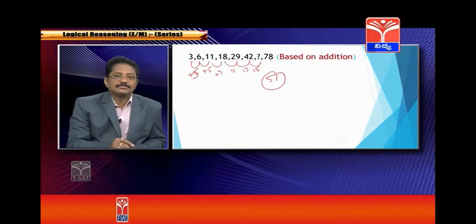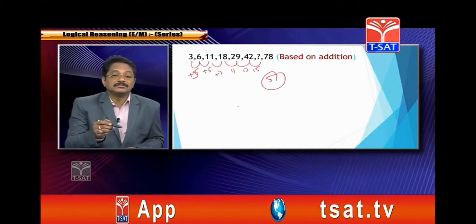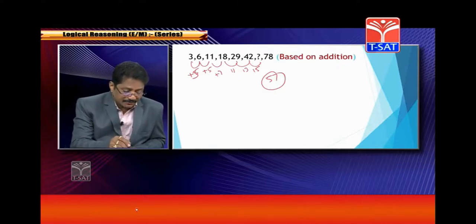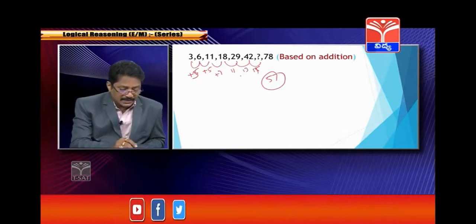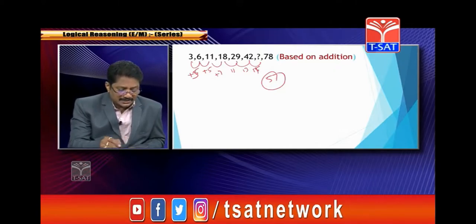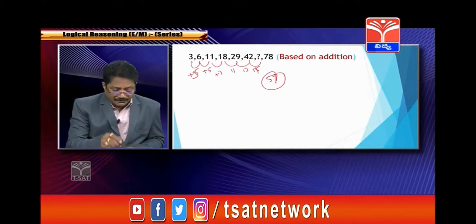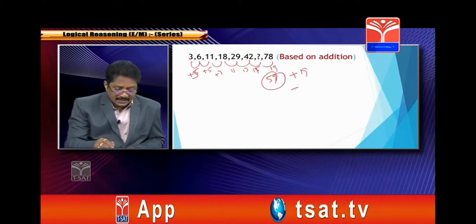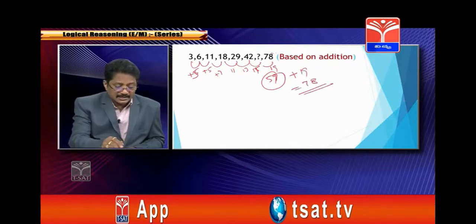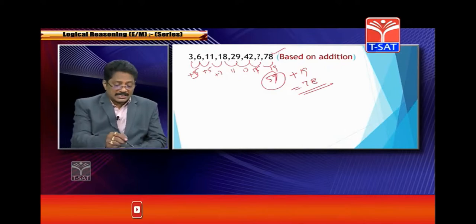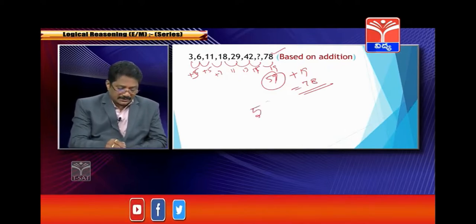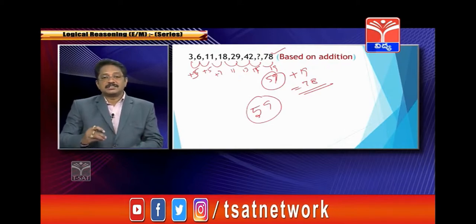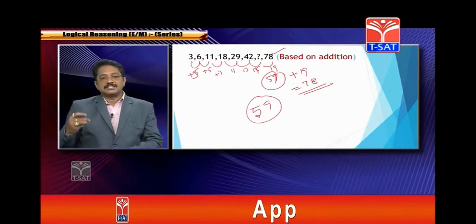What is the reason here? All are increased by prime numbers. So after 13 you have to take 17. 42 plus 17 is 59. 59, next one is 19. 59 plus 19 is 78. So the series is correct. So what is the required answer here? 59. Do you understand? So this is based on addition. The series is increased by addition.